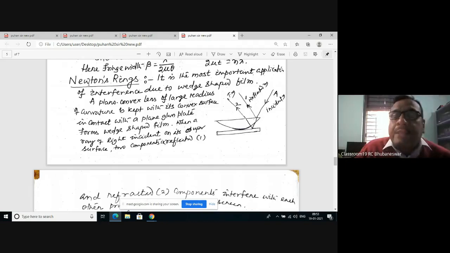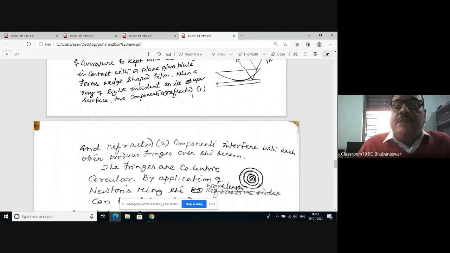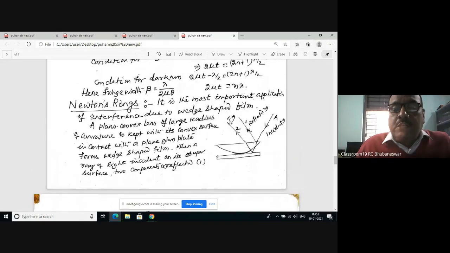Now the interference: the light is incident, and it is divided into two parts due to division of amplitude. The first part is reflected like this, and the second part is transmitted like this. These two rays interfere with each other, and you will get the interference patterns placed over the screen here.